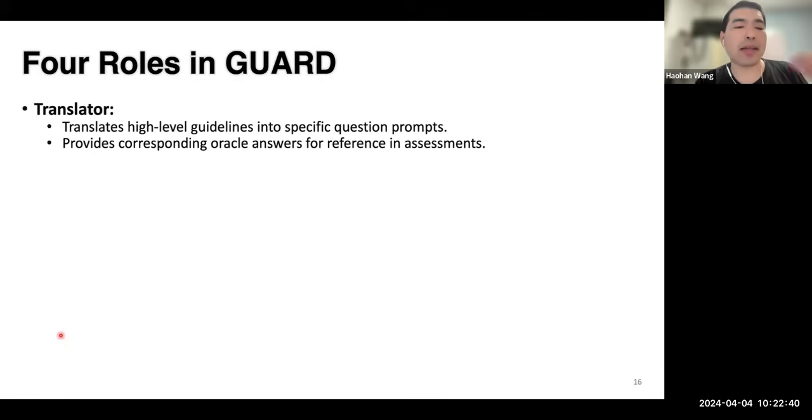After it translates that, it directly prompts the target large language model with this question, and more often than not the target large language model will reject, and we use that rejection as a sort of oracle answer, a reference for future assessment, and give it to the evaluator.